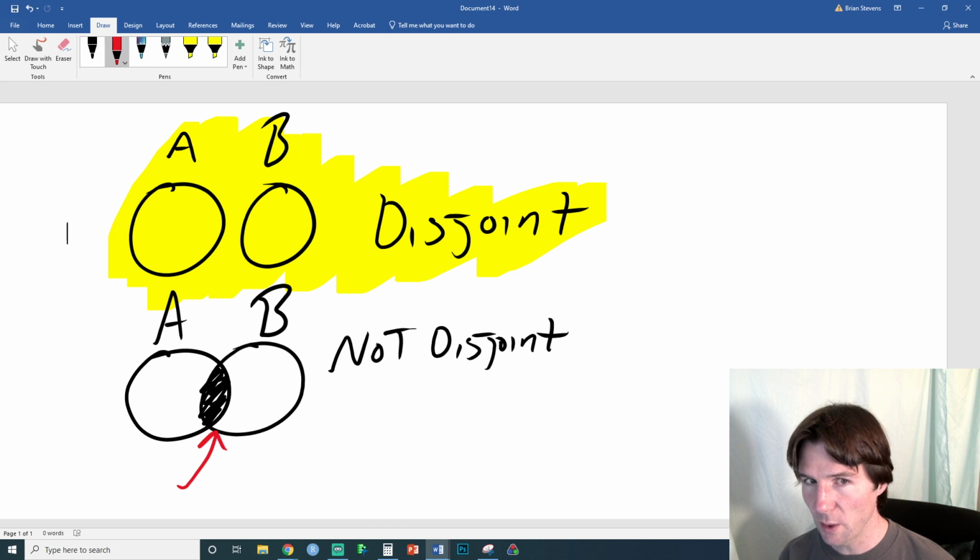An example of not disjoint events would be making an A on a statistics test and making an A on a chemistry test. You can make an A on both of them, so they are not disjoint. But an example of a disjoint event would be making an A on your statistics test and, on the same exact test, making a B. You cannot make an A and a B on the same test if you are one person. When you talk about one test, you get one grade. So either you make an A on your test or a B. You can't make both. They are disjoint. But with a statistics and a chemistry test, you could make an A on the statistics and an A on the chemistry test, or a B or whatever other grade, so those are not disjoint because they can both happen. So that is the addition rule in action.